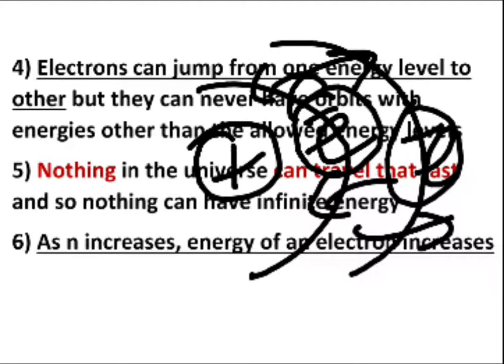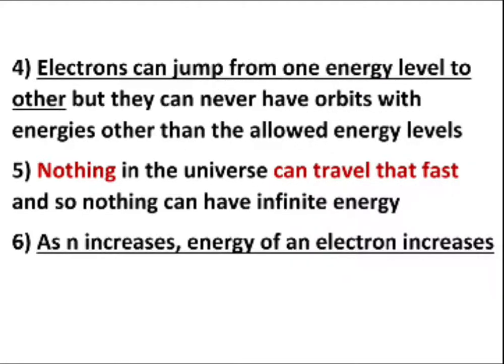So on that basis we can say definitely it cannot have an infinite amount of energy. Rather, we can say the electron has a tendency to jump from one energy level to another, and the necessary condition is that the orbits, in terms of energies, are the allowed ones. They are having values compared to the allowed energy levels.